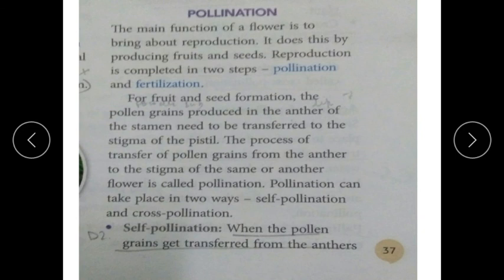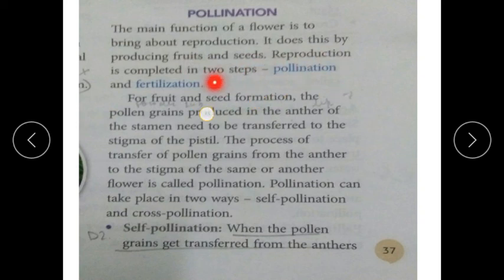Pollination. The name of the lesson is pollination. Do you know what pollination is? The main function of a flower is to bring about reproduction. What is the main function of the flower? Not only to show attraction. The main work of the flower is to reproduce a new plant, to give birth to a new plant. It does this by producing fruits and seeds.